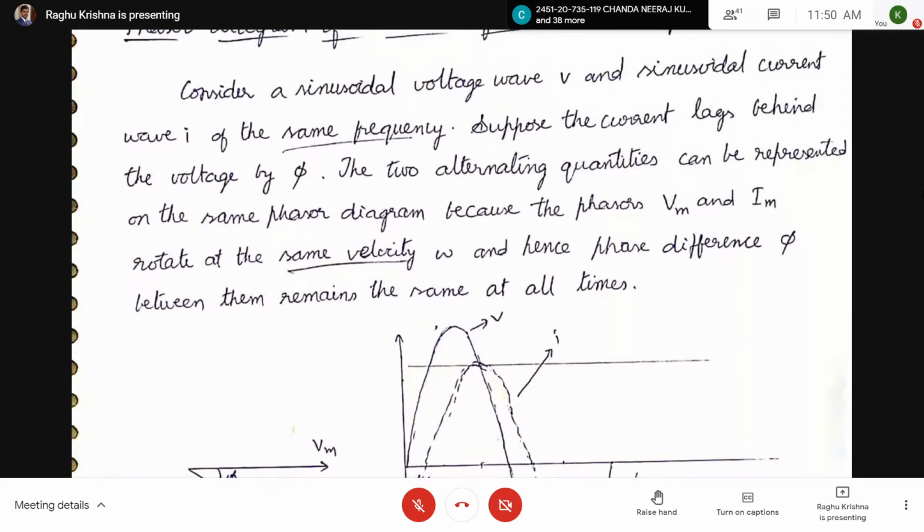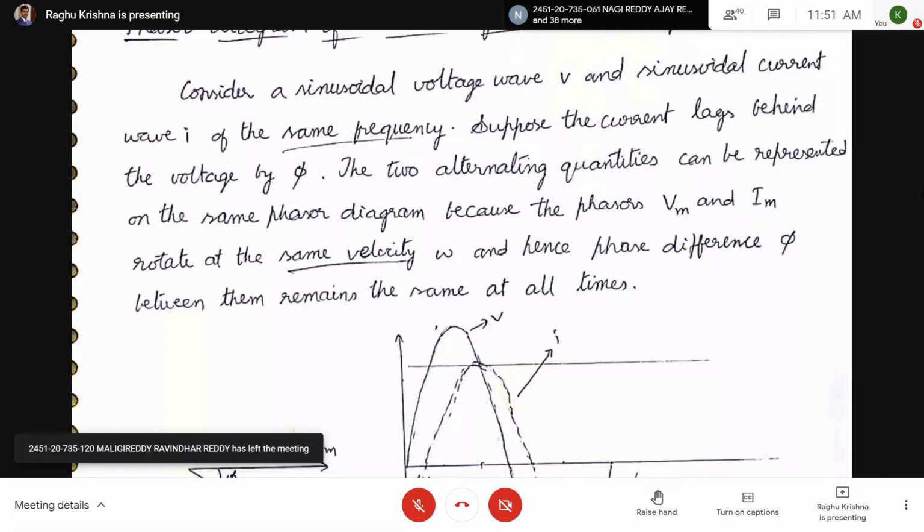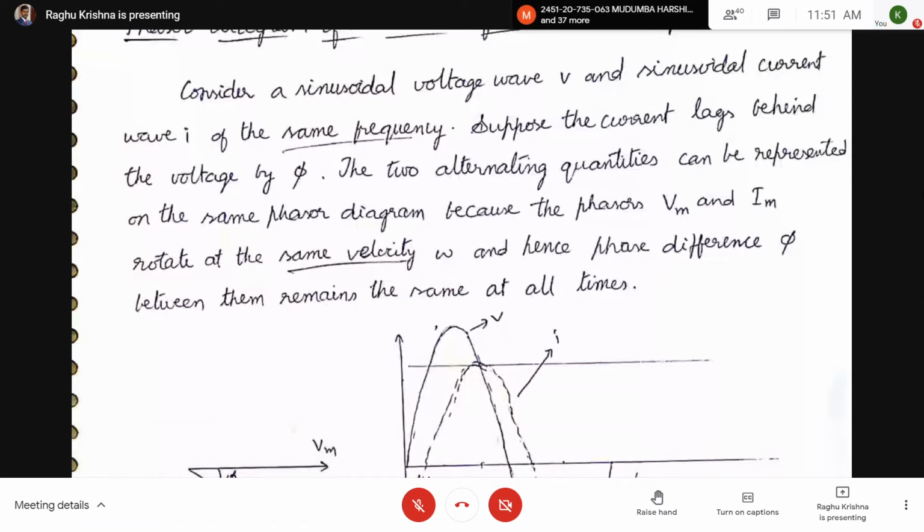Suppose the current lags behind the voltage by phi. Generally this happens in RL circuits. The two alternating quantities can be represented on the same phasor diagram because the phasors Vm and Im rotate at the same velocity omega, and hence the phase difference phi between them remains the same at all times.